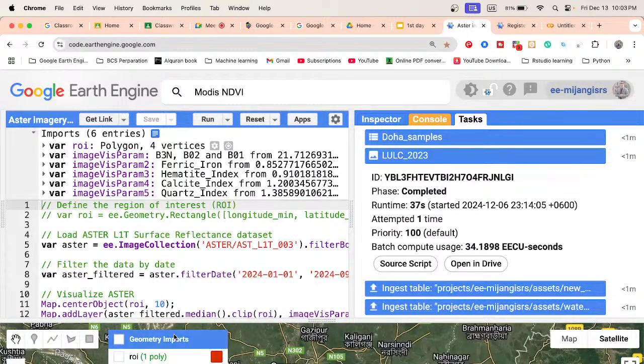So this is the code editor in Google Colab. As a beginner, if you start with Google Earth Engine using this code editor, you will face a lot of problems. So first of all, try to complete everything using the JavaScript code editor, then move to Python. But at the same time, I'll show you both Python and JavaScript.